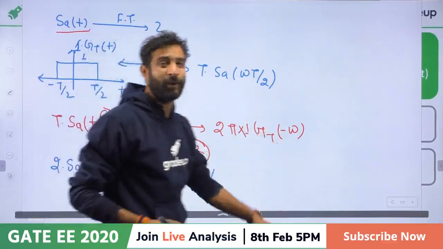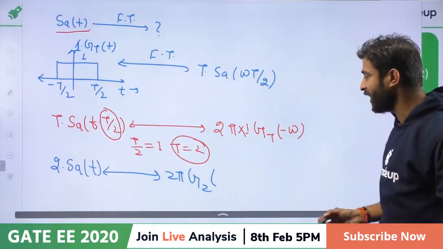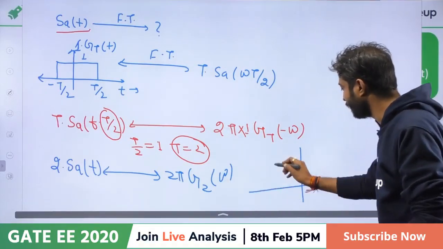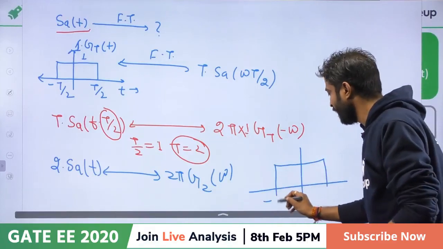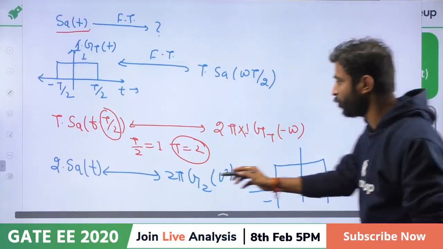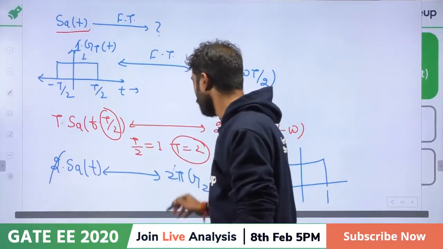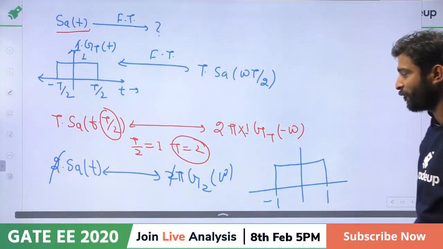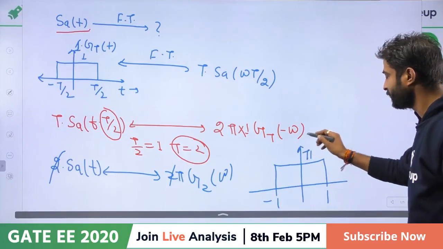And of course the gate pulse is just an even function, so minus omega is represented by omega, and it looks like this, from minus 1 to 1, with magnitude 2 pi. But the 2 will cancel out because we want only sampling t. Then sampling t has the Fourier transform pi g of 2 omega, it will become pi.